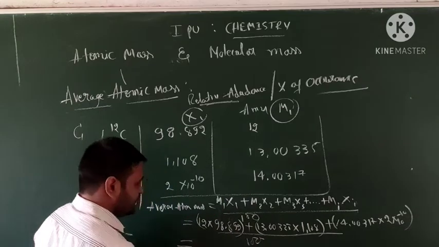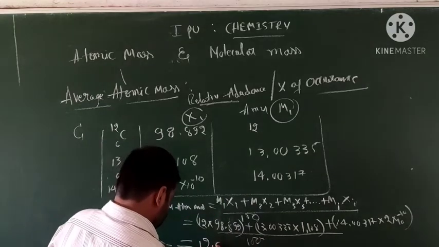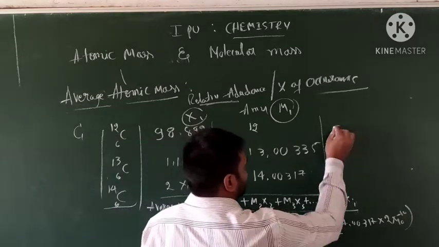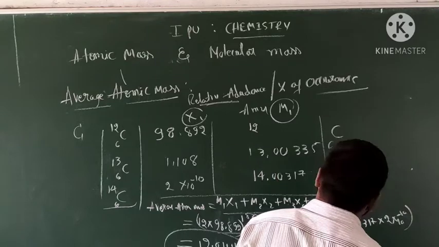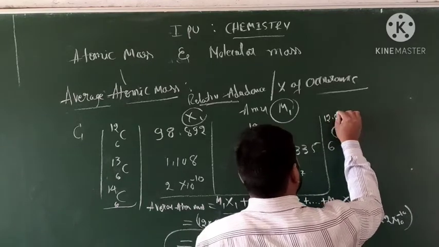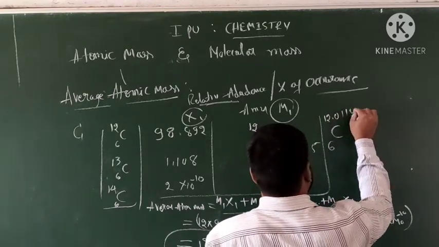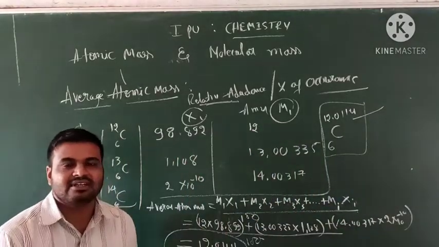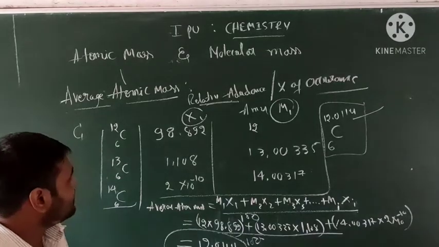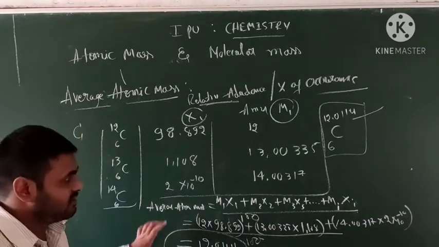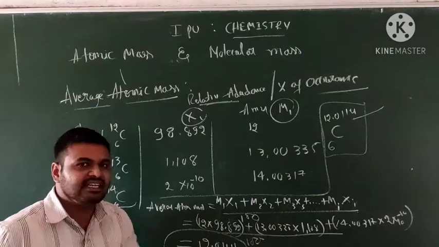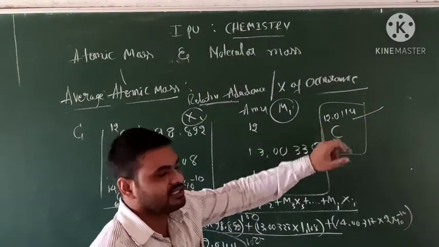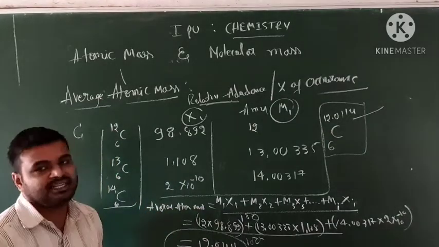We get the answer 12.011 unified mass units. Carbon, with atomic number 6, has 12.011 unified mass. This is the average mass value. We can get the average value using the different isotopes. With any example we take, we can calculate the atomic mass values by the average method.